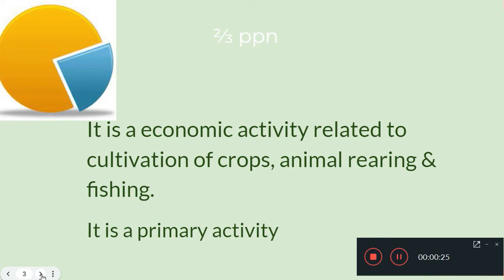It is also called primary sector or primary activity because it is helping the industrial sector and also it is supporting the tertiary sector. When we look at our Indian population, 2/3 of our Indian population is basically working in the field of agriculture.